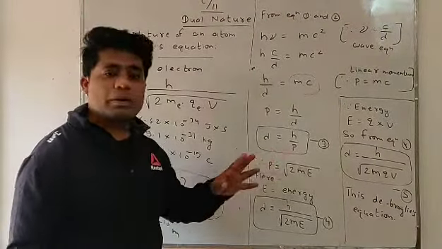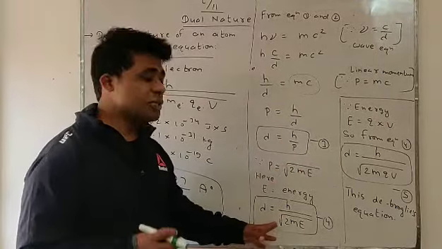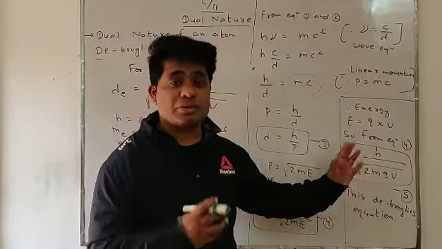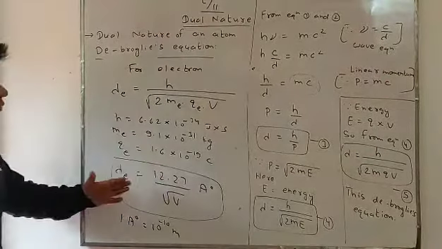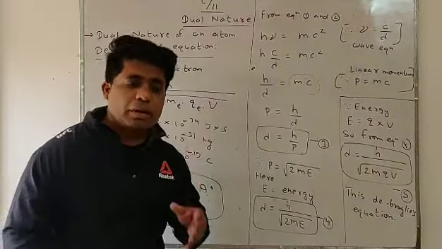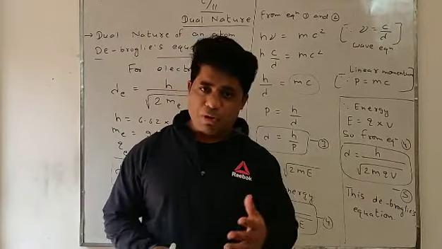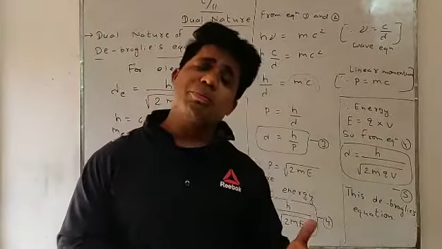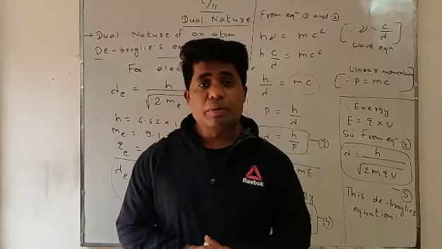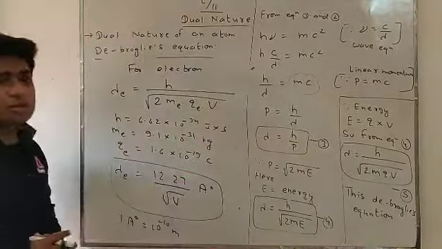Lambda equals h by p, where h is Planck's constant and p is linear momentum. That is the very first form. This is the second main form, lambda equals h upon root 2mqV, that is the third main form, and this is the final form particular for electron, de Broglie's equation. De Broglie stated that every substance behaves like two types. Sometimes it behaves like a particle, and sometimes it behaves just like a wave. So this is the dual nature of an atom. It was first explained by de Broglie. So that is de Broglie's equation.